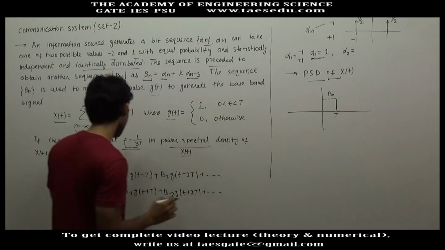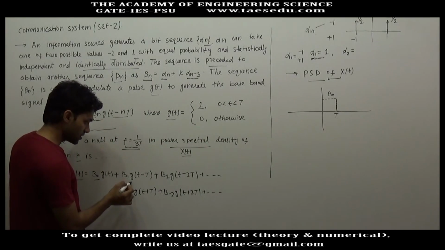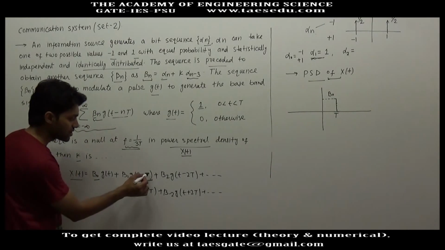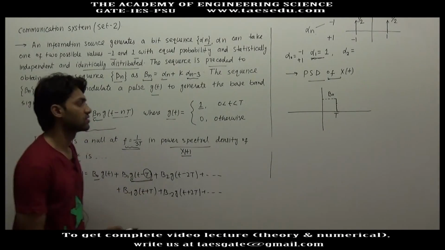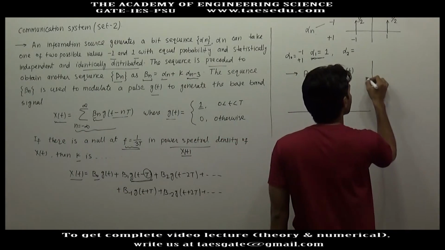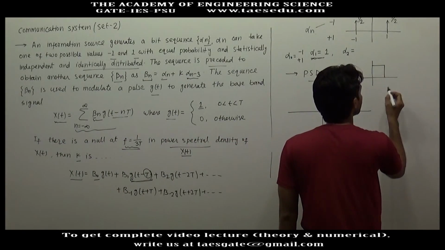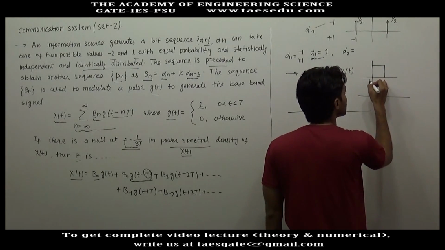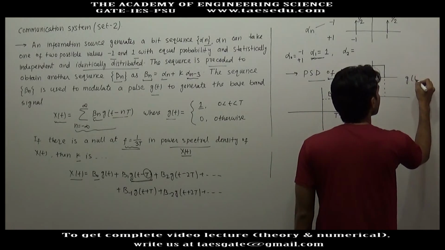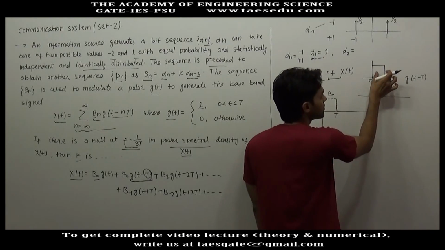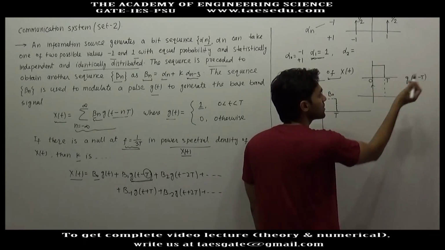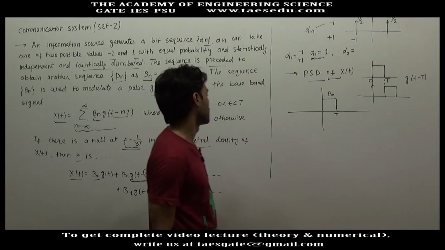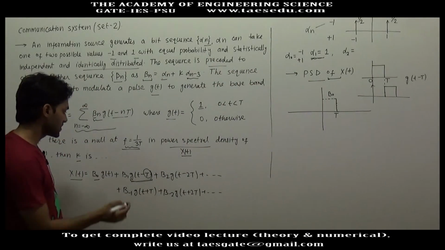Similarly, what will be the next term? g(t minus T). g(t minus T) is nothing but T unit right shift of g(t). If this is g(t), what will be g(t minus T)? g(t) starts from 0, so for g(t minus T) just shift this block T units to the right side, and its height is b1.